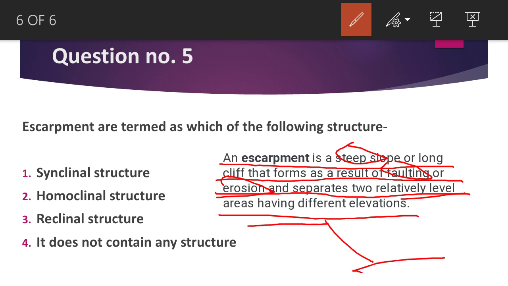As you can see, one level is below this escarpment and the other is above it, so it differentiates between the two levels. It can be formed by faulting as the hanging wall moves downward or the footwall moves upward. It can also be produced by the erosional activity of a river or other agents like wind. These escarpments are also known as homoclinal structures.